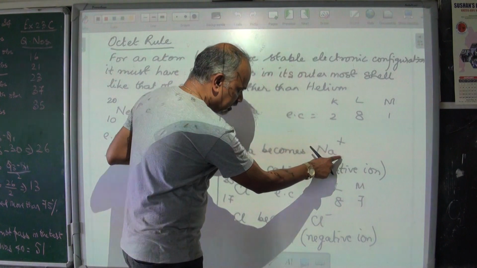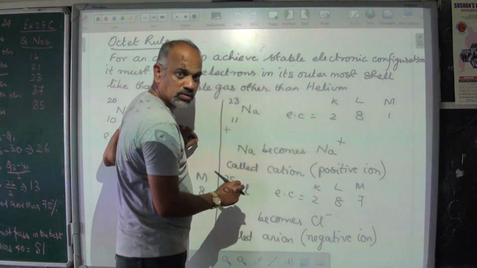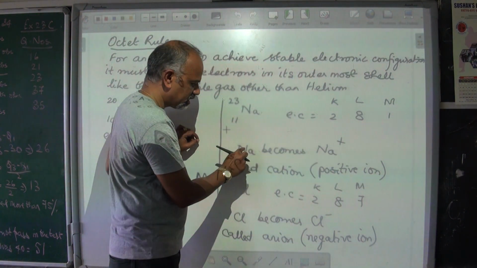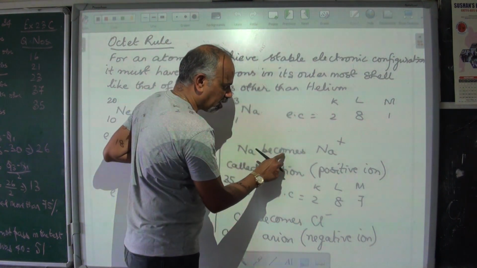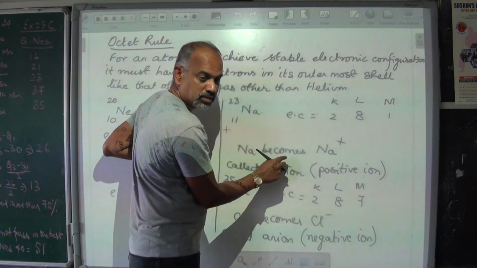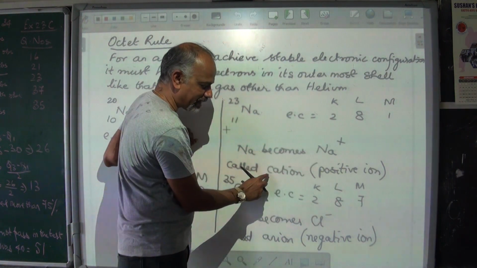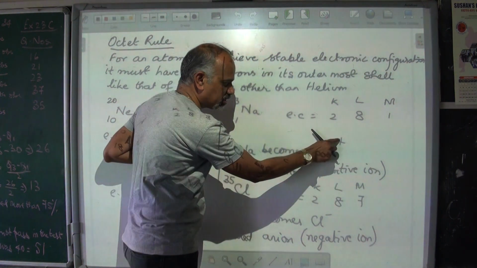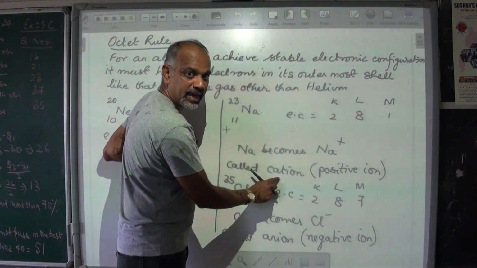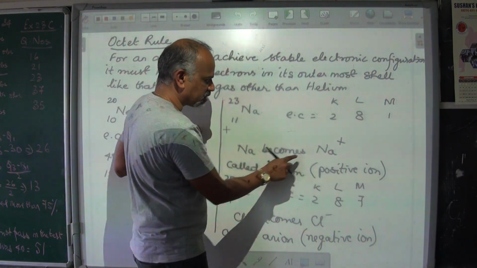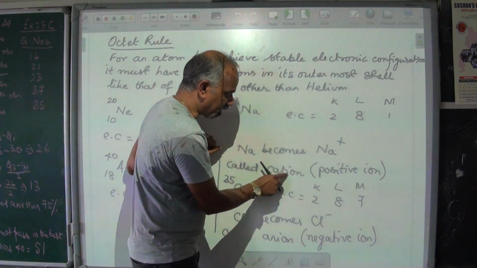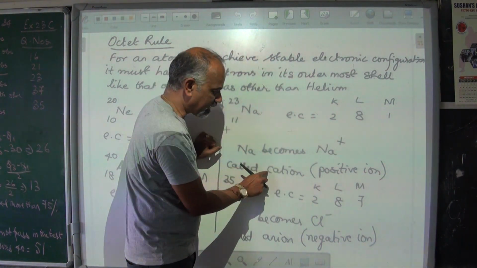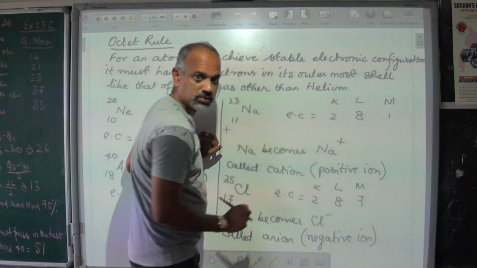So such things are called ions. In this case, Na, which was an atom, becomes Na plus, an ion. Such ions are called cations. Positively charged ions are called cations. So sodium becomes Na plus, which is a sodium ion, which is a cation. Cations are positive ions.